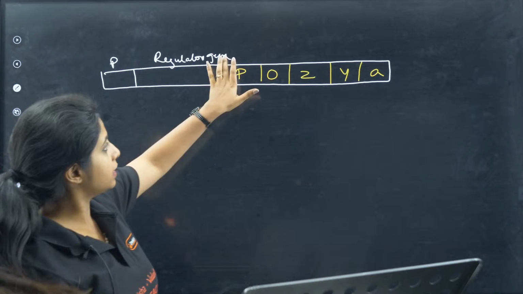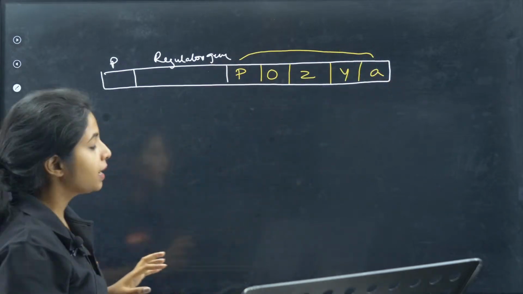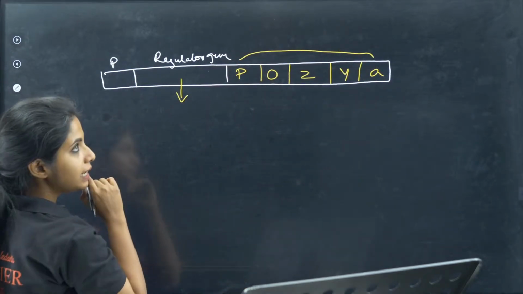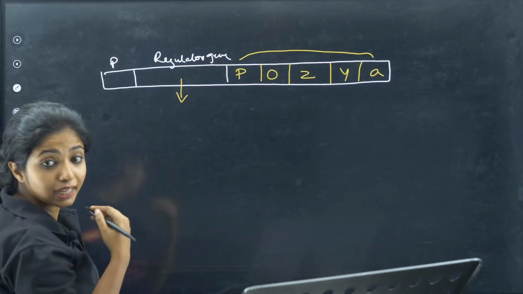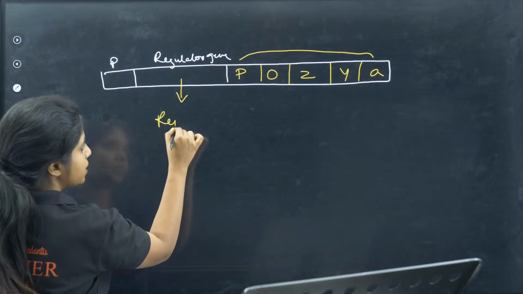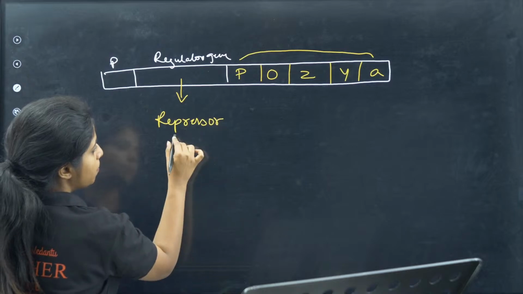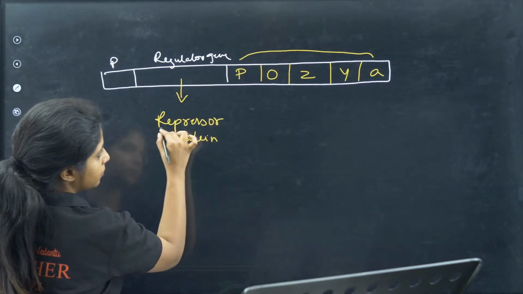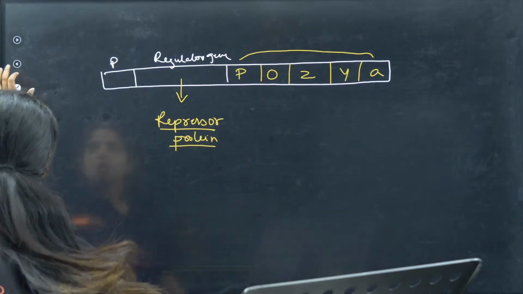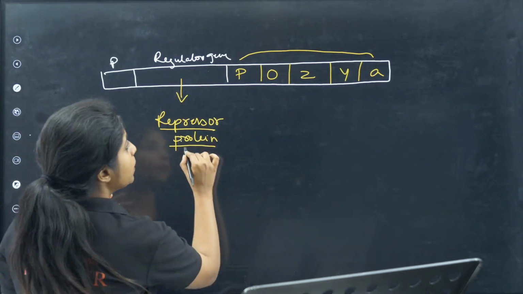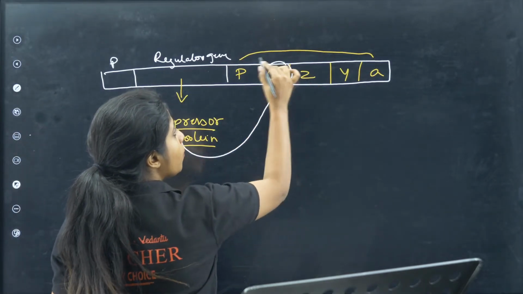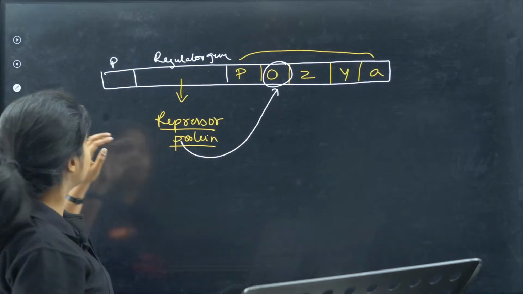Regulatory gene, and this is a separate gene that we have, right? So this regulatory gene is going to produce a protein, a regulatory protein, which is going to act negatively. It is known as a repressor protein. Now, what happens is that this repressor protein would be going and binding on the operator region. But what is the problem if it goes and binds?